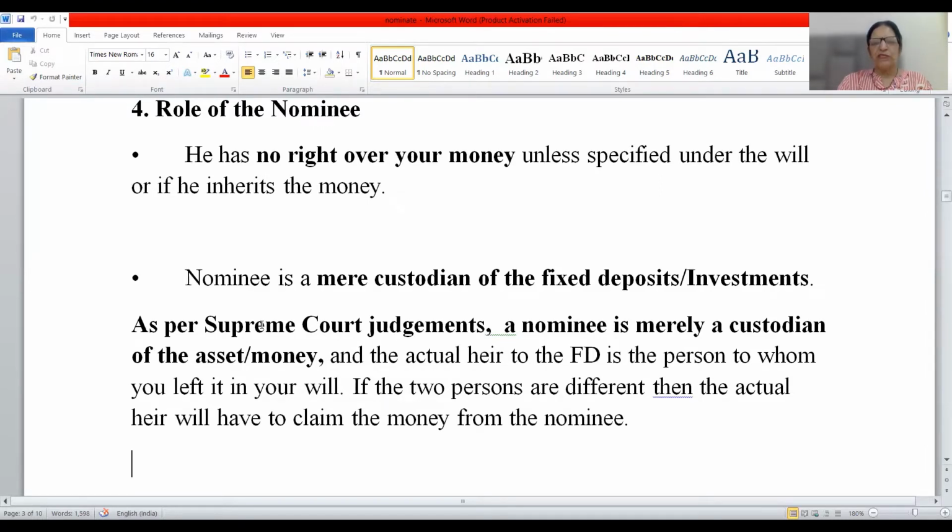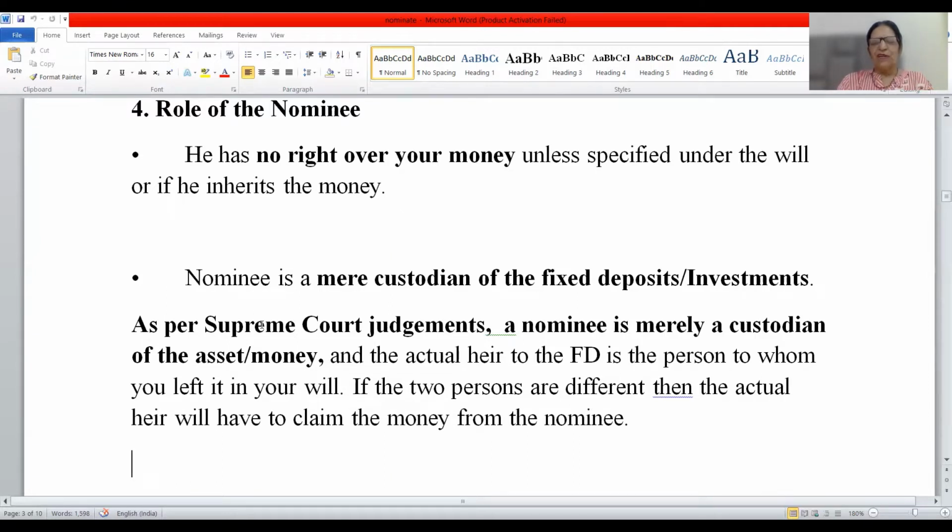As per the Supreme Court judgments, a nominee is merely a custodian of the assets or money. The actual legal heir to the FD is the person to whom you left in your will. So friends, remember, it is the will which is more important. So if the two persons are different, that is the person who has been mentioned in the will and the nominee, both are different, then the actual heir will have to claim the money from the nominee.